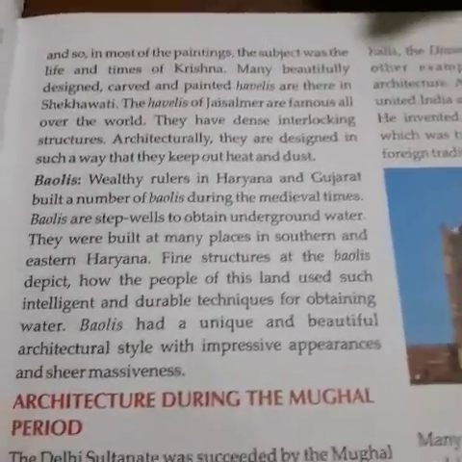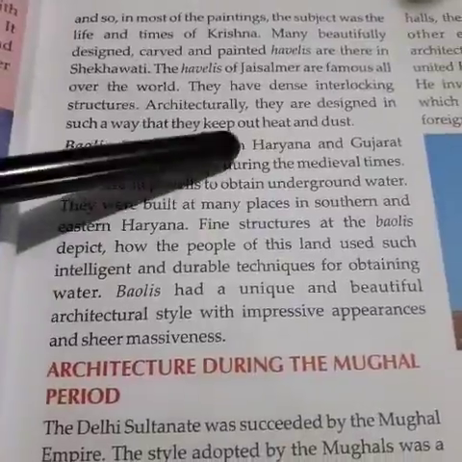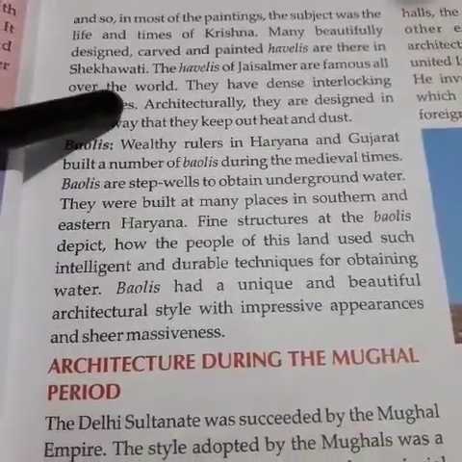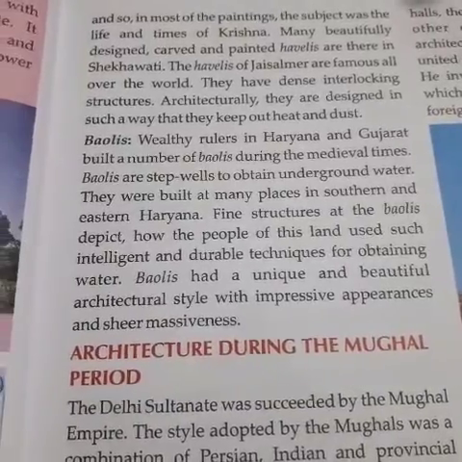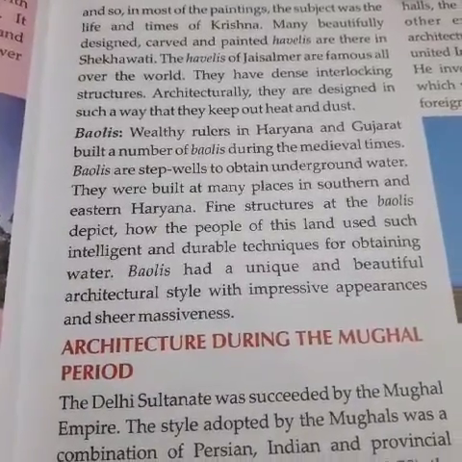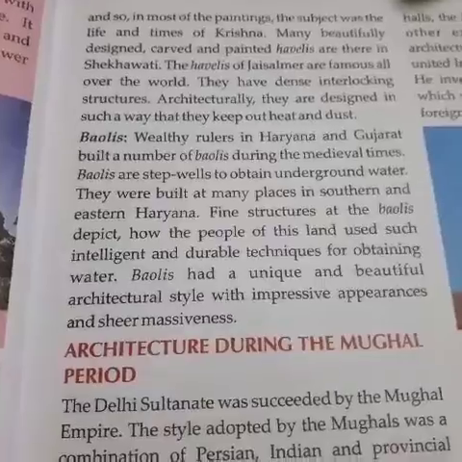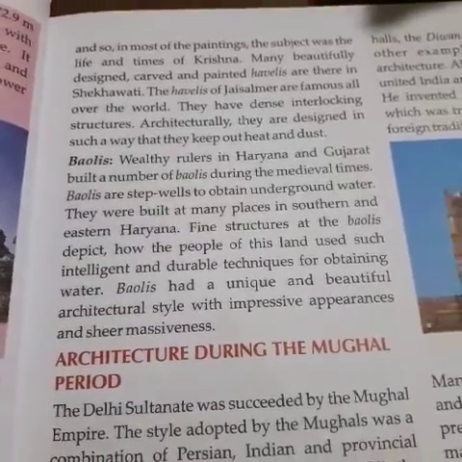The Havelis of Jaisalmer are famous all over the world. They have a dense interlocking structure. Architecturally they are designed in such a way that they keep out heat and dust. So in that way Jaisalmer's buildings were made.